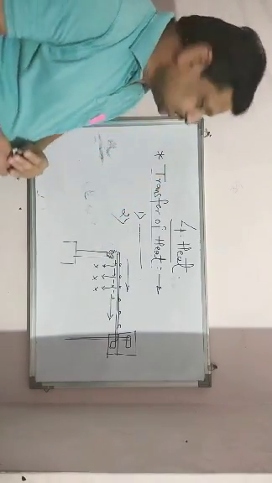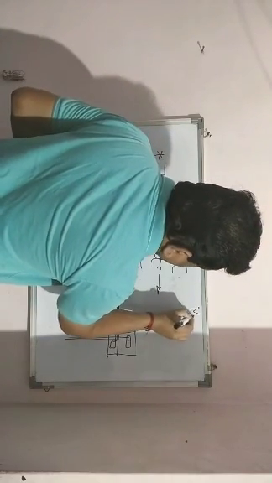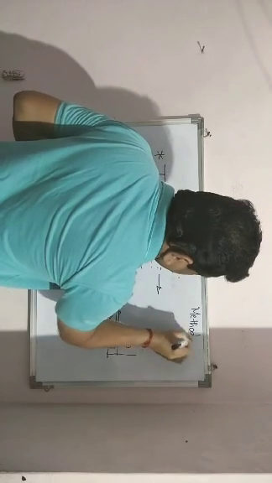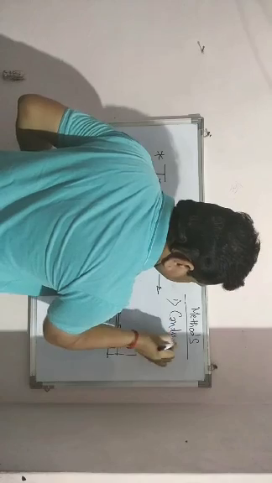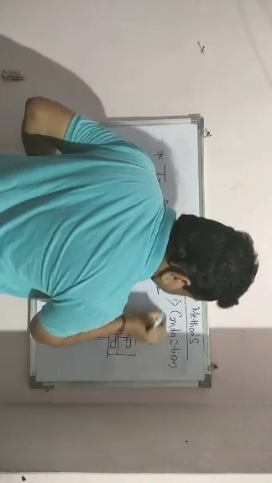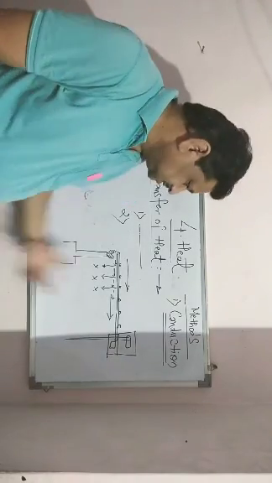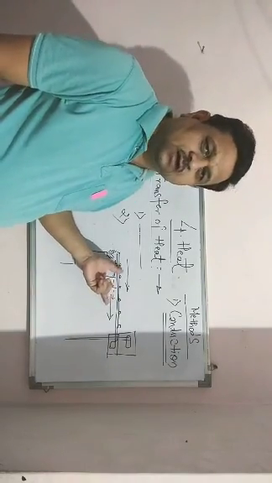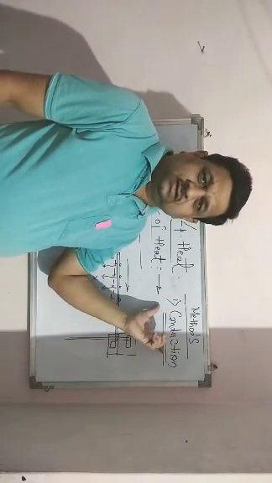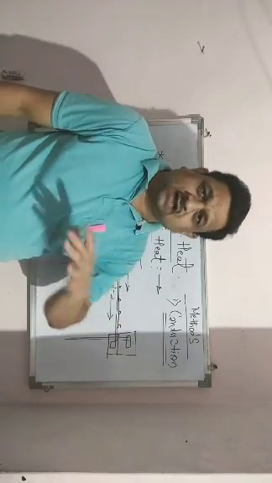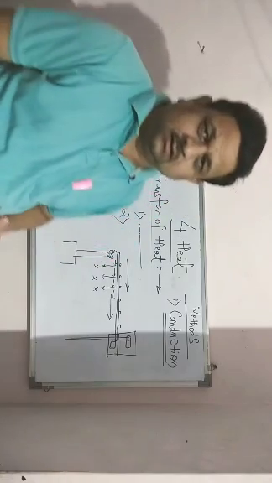Now we are going to see what exactly conduction is. Methods of heat transfer. The first method is conduction. In the conduction process, what happens? This is one of the best examples of conduction. What happens in conduction? It is the process in which heat is transferred or flows from a body of higher temperature to lower temperature.